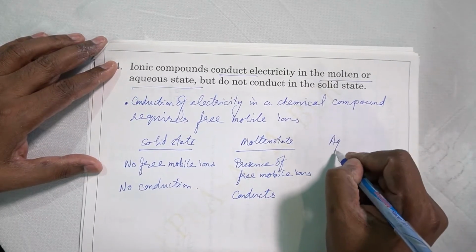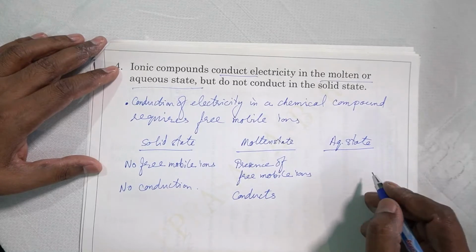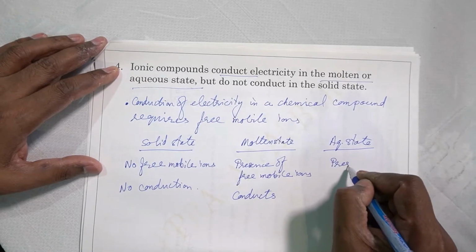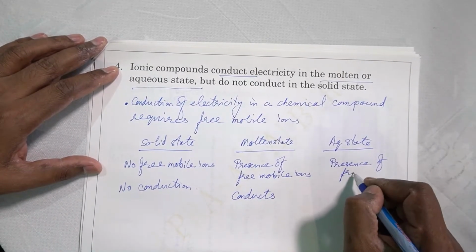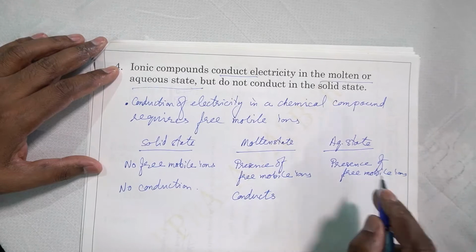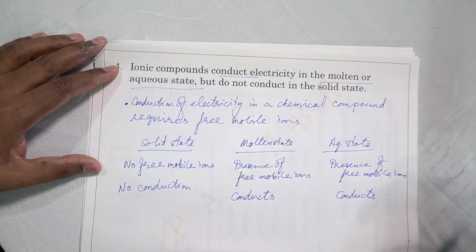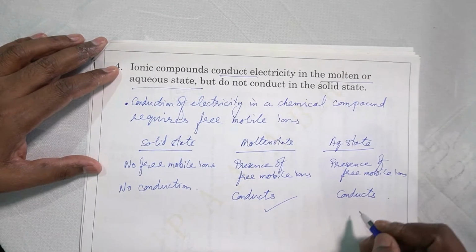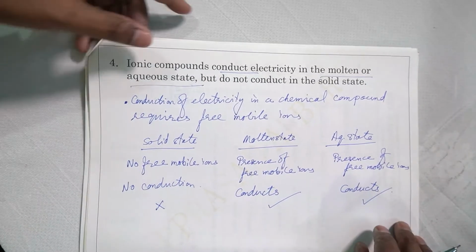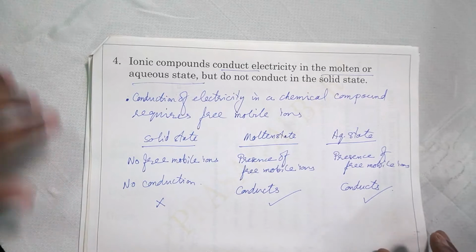Now what happens in the aqueous state? We have seen when an ionic compound dissolves in water, a polar solvent, ions become free. That means again presence of free mobile ions. Ions are already there, but they become free in the aqueous state and therefore it conducts. So this is the reason why ionic compounds conduct electricity in the molten state and in the aqueous state, but no conduction in the solid state. In solid state, the ions are present, but they are not mobile. They are not free to move. They are held tightly by strong electrostatic force. So this is about ionic compounds.